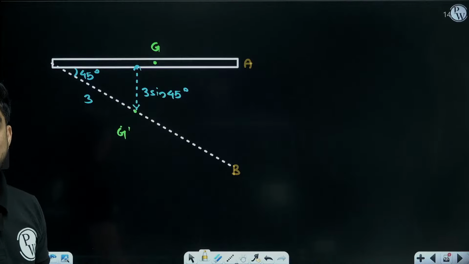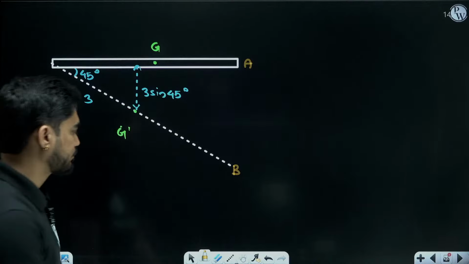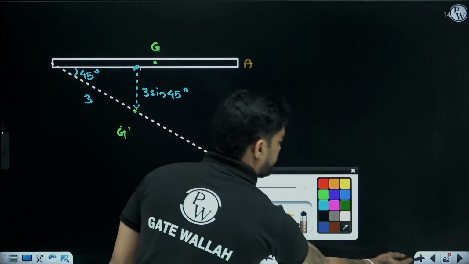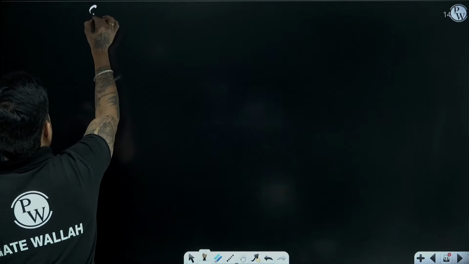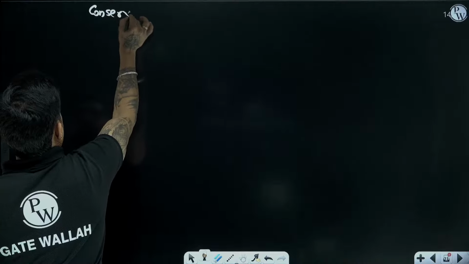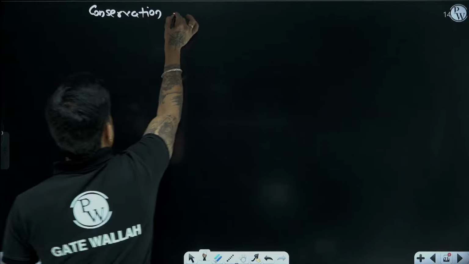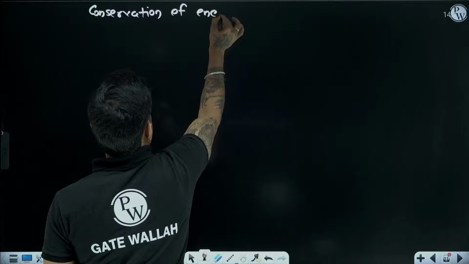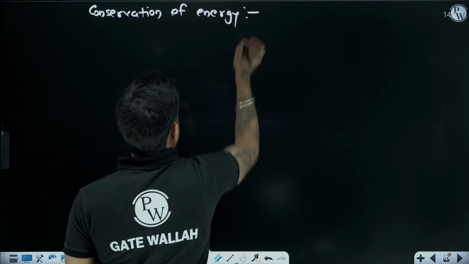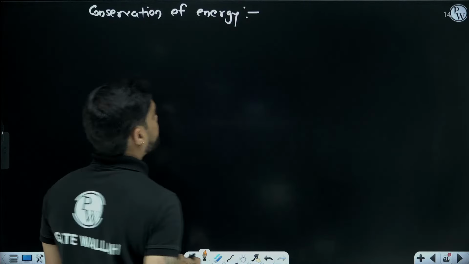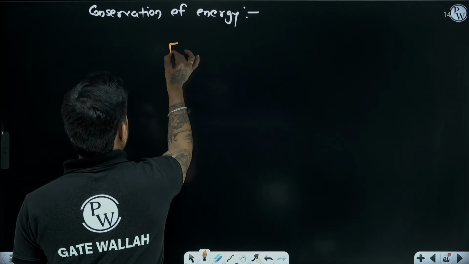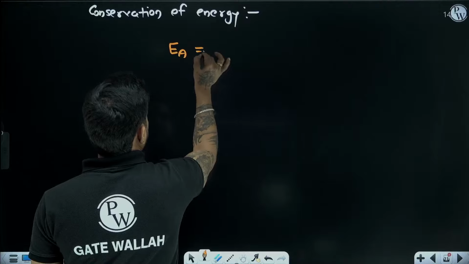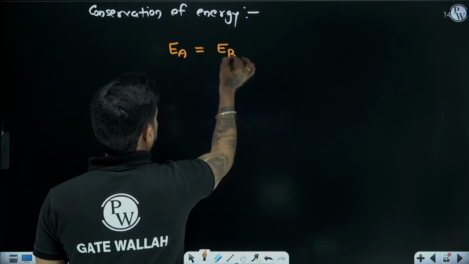So, can we apply conservation of energy here? Why? Because there is no loss of energy. There is no friction or anything. So, we can apply conservation of energy. So, energy at A is equal to energy at B.